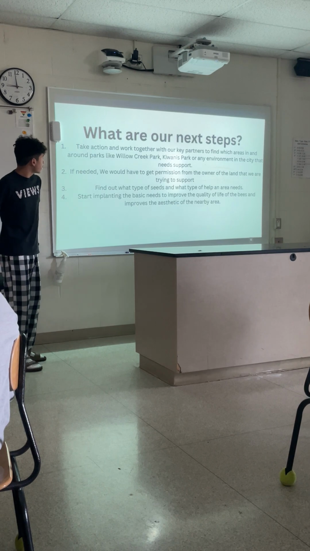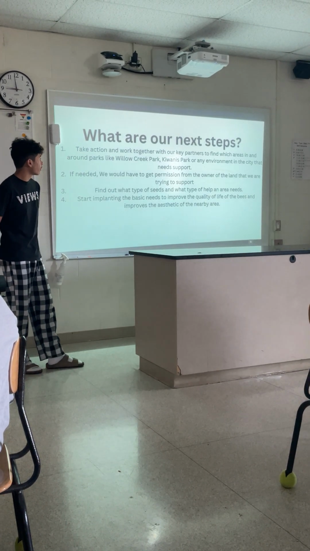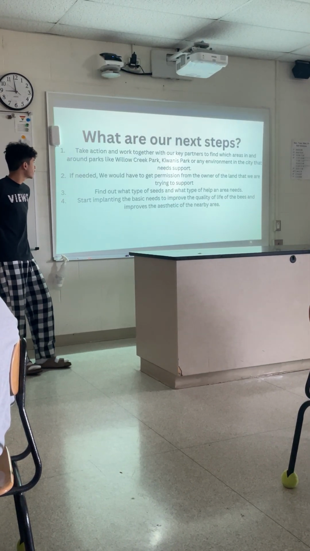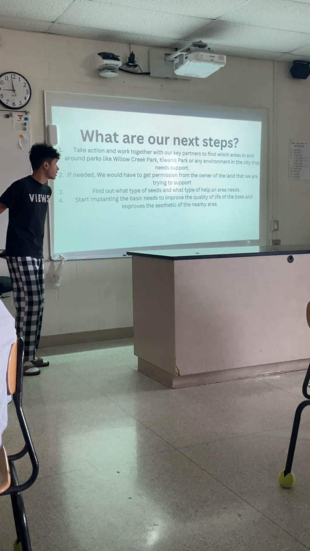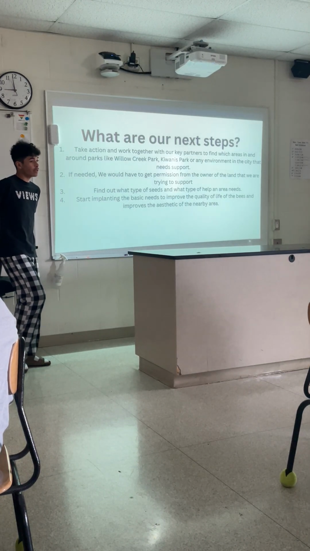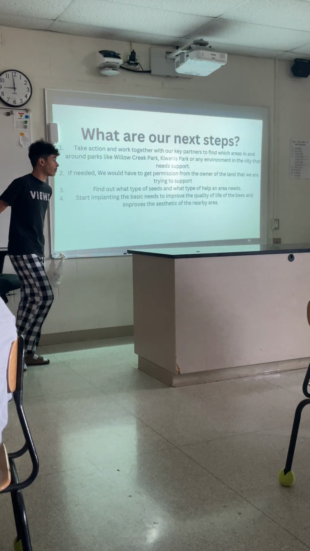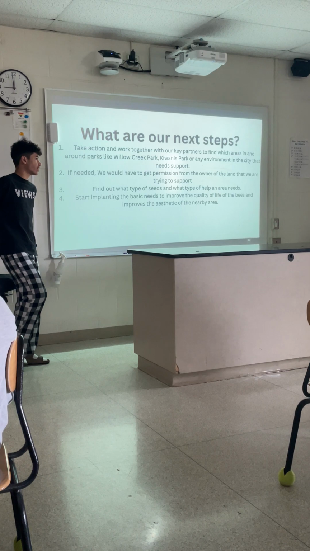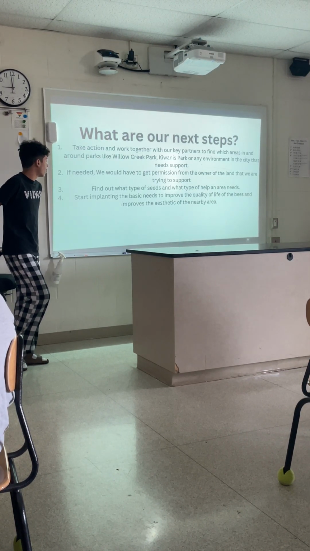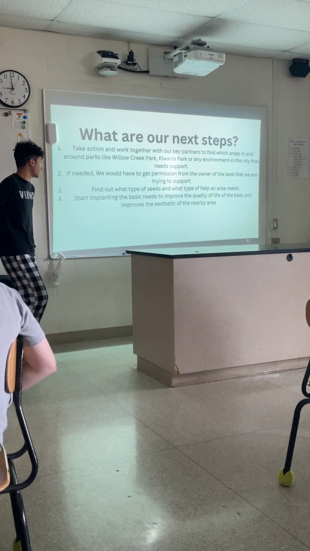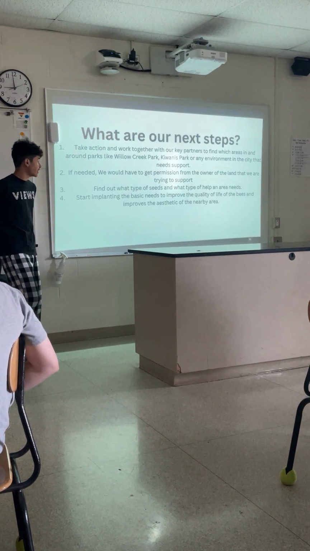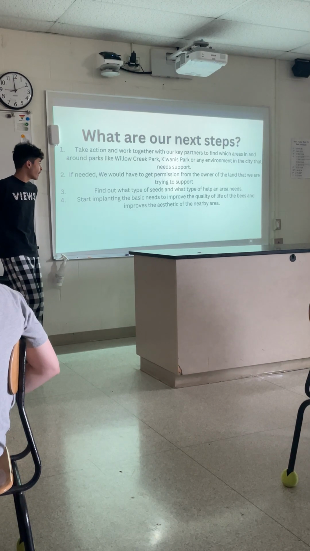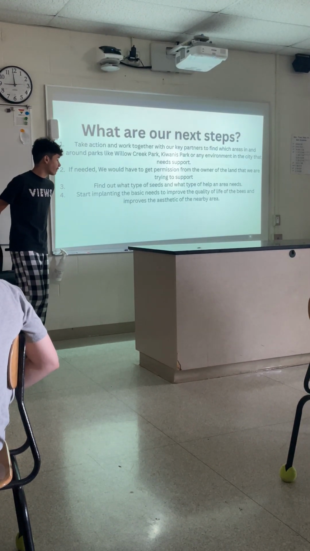What are our next steps? We plan to take action and work together with our key partners to find out which areas in and around parks like Willow Creek, Kiwanis, and other environments in the city need support. If needed, we would have to get permission from the owner, but with the help of Parks and Recreation, I don't think that will be a problem. We would have to find out what type of seeds and what type of help an area needs, and then start implementing the basic needs to improve the quality of life of the bees and improve the aesthetic of the nearby area.